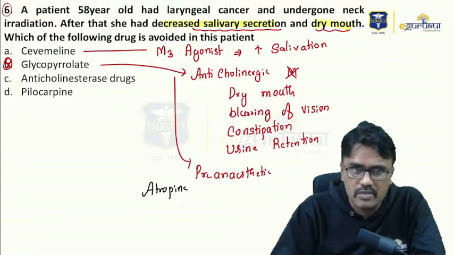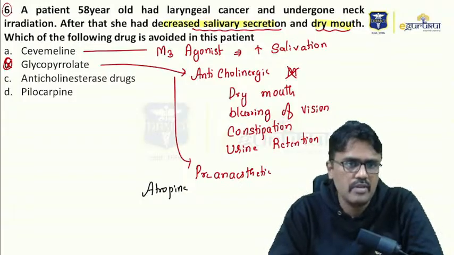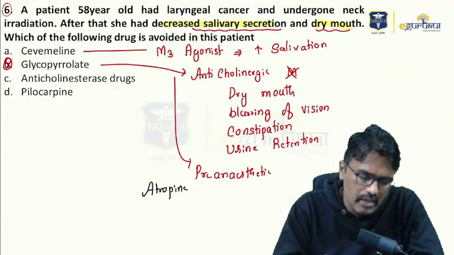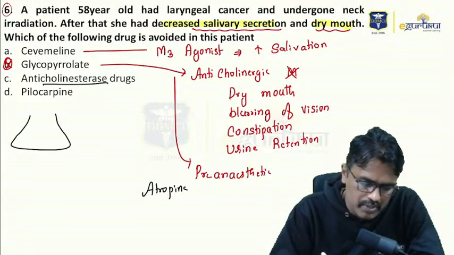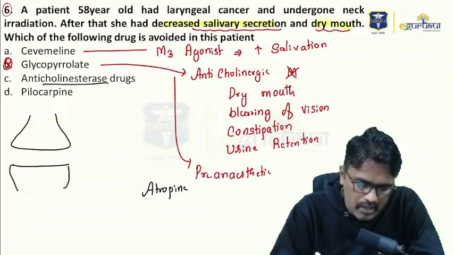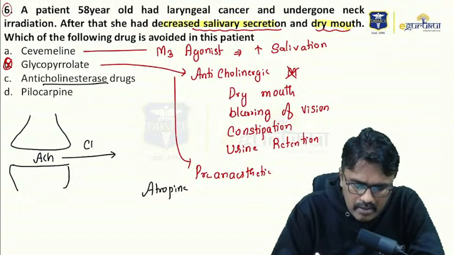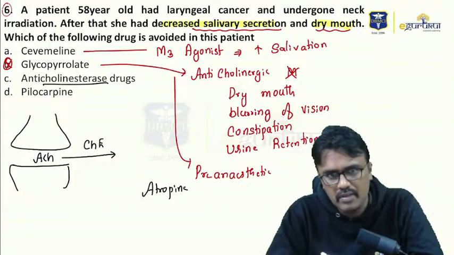Coming to other options, we should not end up here. We will read the other options also. Anticholinesterase drugs. What is the meaning of anticholinesterase? Suppose this is the synapse. We have acetylcholine here, and this acetylcholine is broken down by the enzyme cholinesterase.